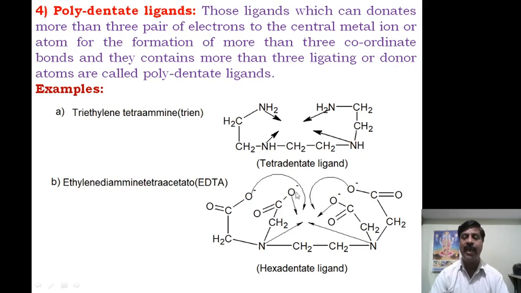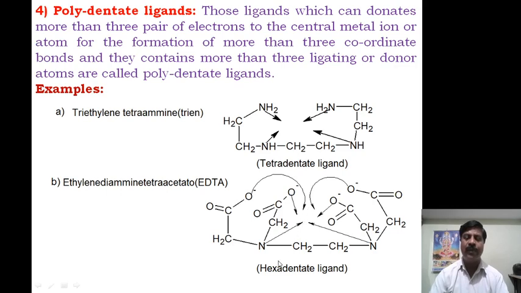Here acetate ions will be there, here ethylene diamine tetraacetate. Ethylene diamine means two nitrogen groups with an ethylene group between them, and a tetraacetate, these are the acetate ions: this is the 1, this is the 2, this is the 3 and this is the 4.